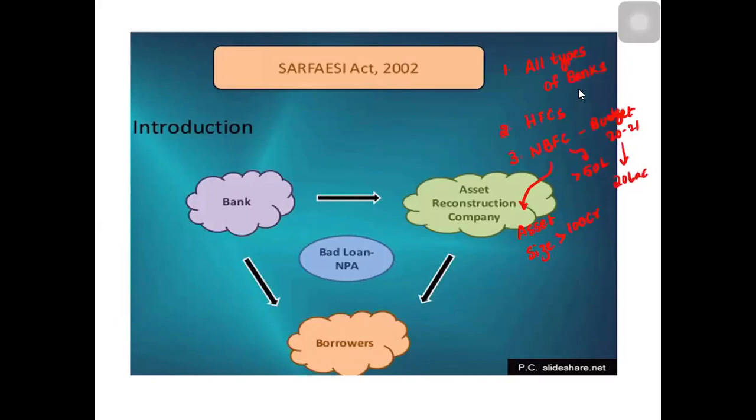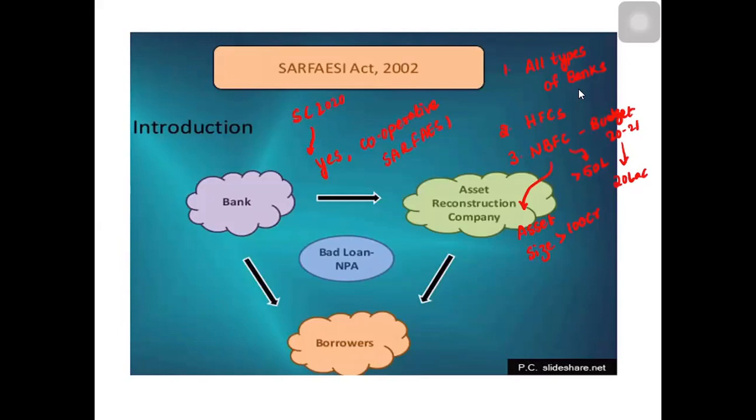Also, the Supreme Court gave directions in 2020 that Yes Bank and all the cooperative banks also come under your SARFAESI powers.